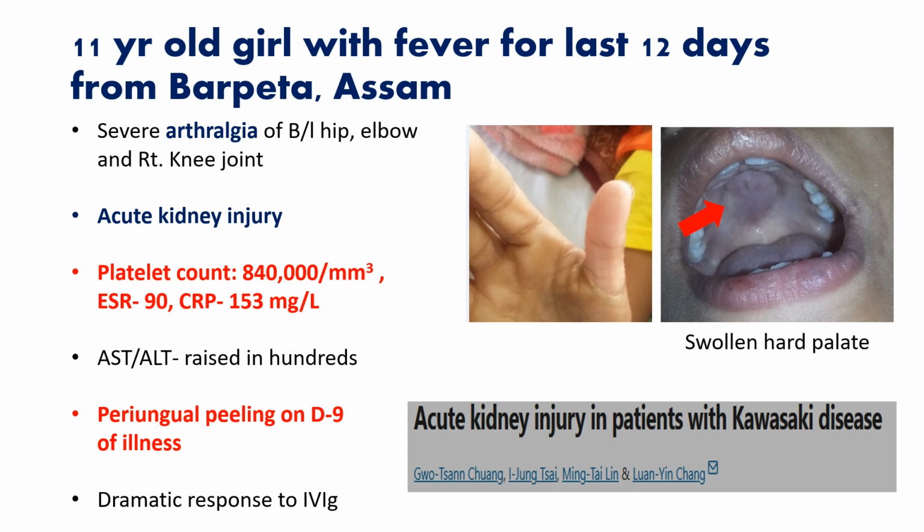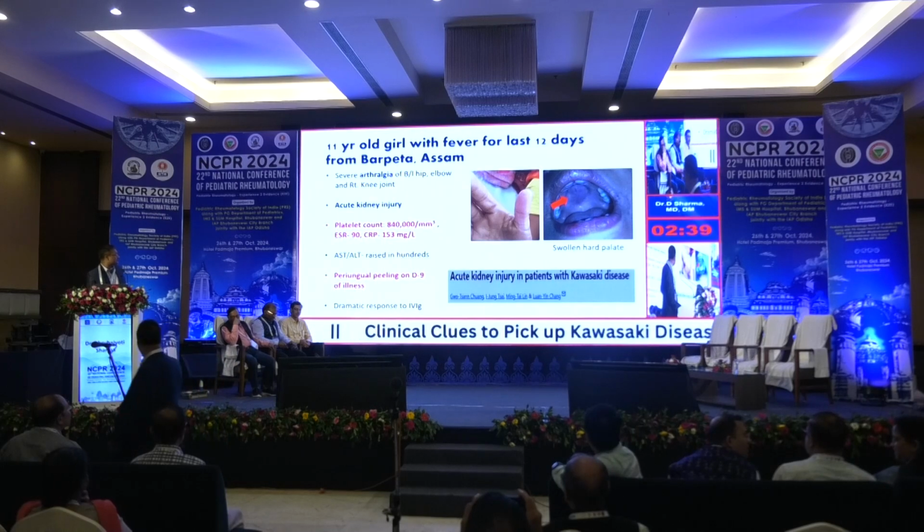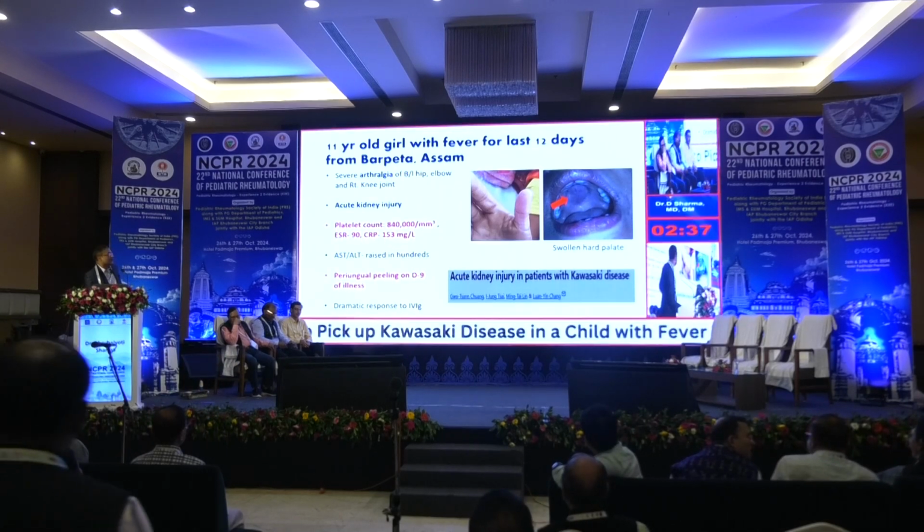This is an 11-year-old girl with fever for the last 12 days from Barpeta, where I am working now. She had severe arthralgia of bilateral hip, elbow, and right knee joint. There was evidence of acute kidney injury. Platelet count was high, ESR and CRP were higher, and there was periungual peeling on day 9 of illness, and there was a dramatic response to IVIG.